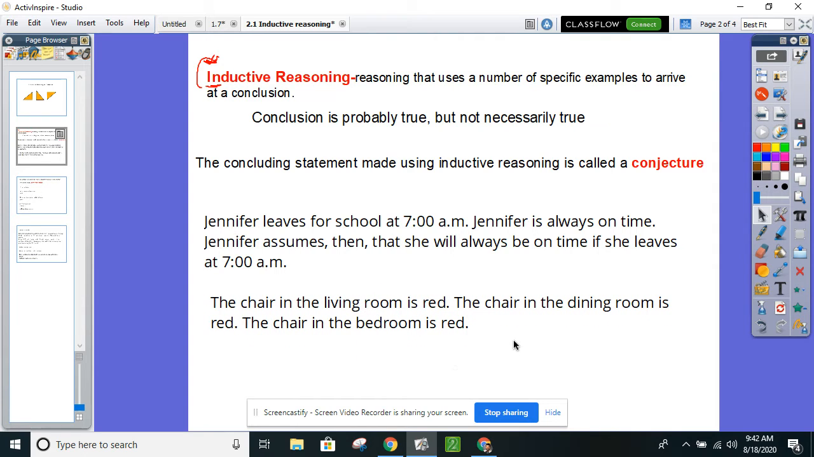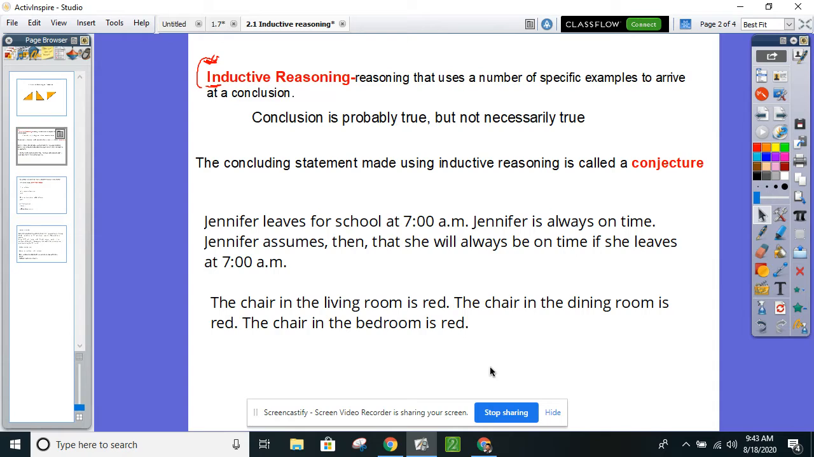This other one right here: you're in somebody's house, and the chair in their living room is red. Well, the chair in their dining room is red. So I'm going to make the assumption, the conjecture, that the chair in the bedroom is red. Okay, we can make assumptions. We can also then say, if the chair in the bedroom is red, they could also assume all chairs in their house are red. Could it be true? Yeah, but it doesn't mean it's necessarily true.